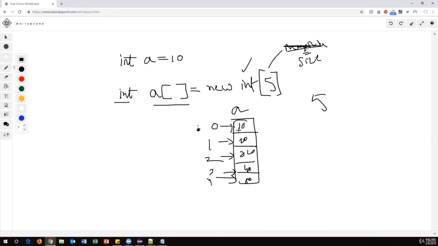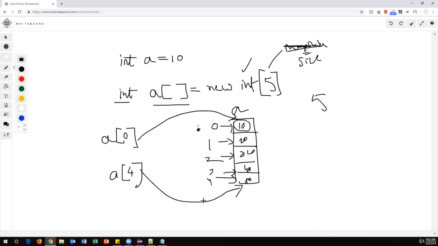So if you want to extract this value, I must specify a of 0, which represents the first position. Similarly, a of 4 represents the last position. So when I say the size is 5, the starting index is 0 and the ending index will be 4.